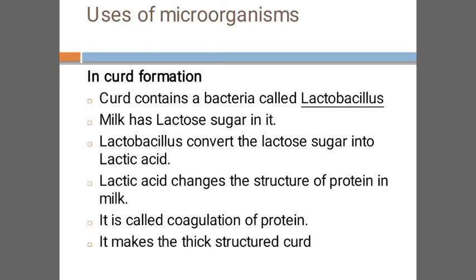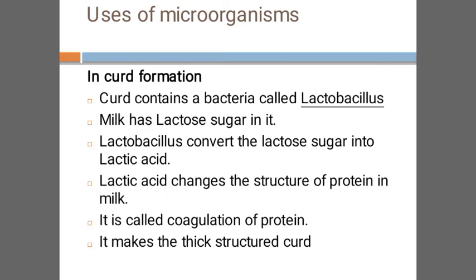And lactobacillus, what it does, it converts the lactose sugar into lactic acid. Okay, so curd contains lactobacillus bacteria and milk contains a sugar called lactose. And what is the work done by lactobacillus? Yes, the lactobacillus will be converting this lactose sugar into lactic acid.